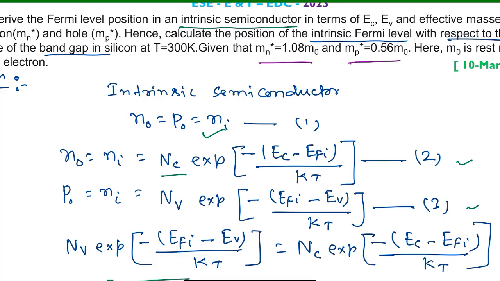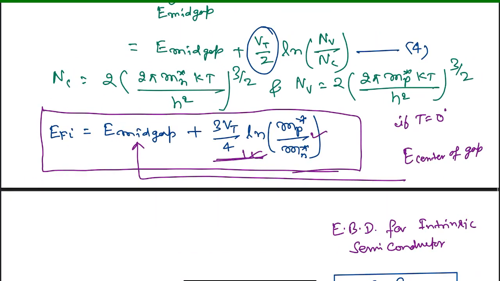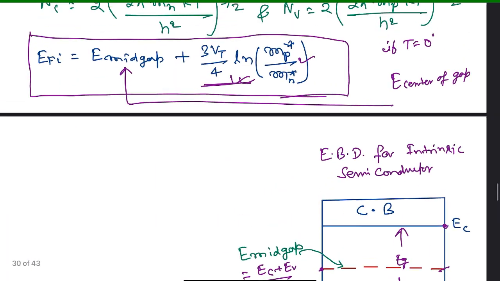We need to substitute these mn star and mp star values in the equation derived as the first part of the question. Then we will get the position of EFI with respect to the center of the band gap.